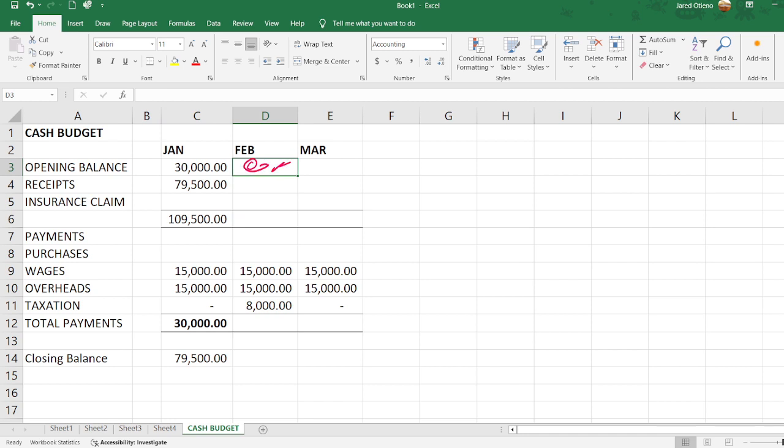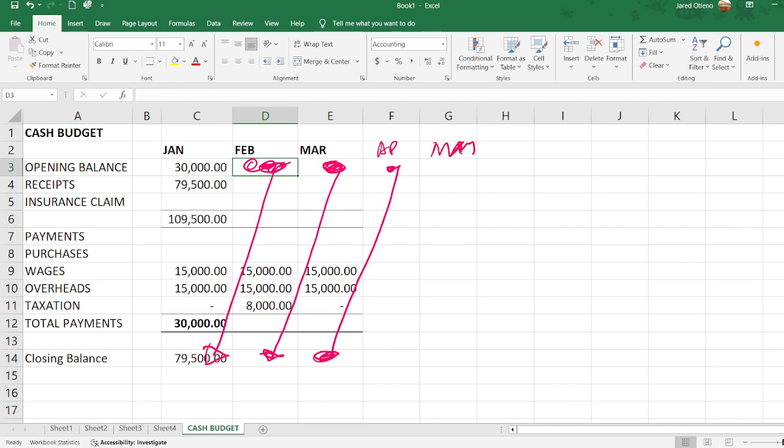We will have an opening balance here, but that opening balance will come from this figure here. So we will see how we are linking it up. Then again, the same thing, the opening balance of March will come from the closing balance in February. So if we were to have April, the opening balance will come from the closing balance in the month of March. Again, if there were May, the opening balance will come from the closing balance in the month of April. So we'll be able to look at that together.